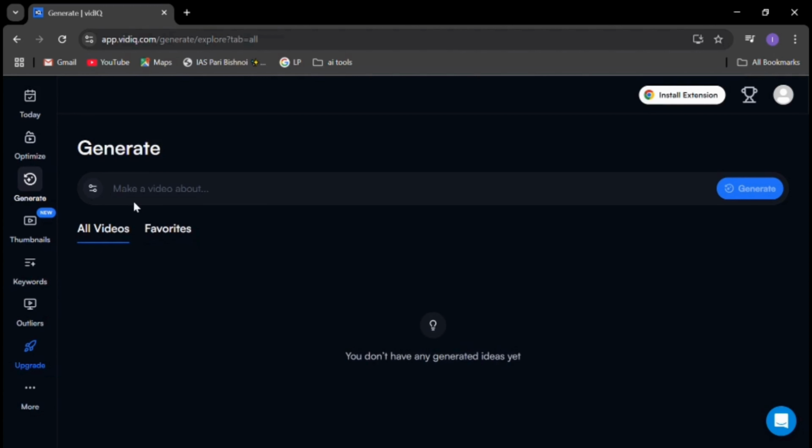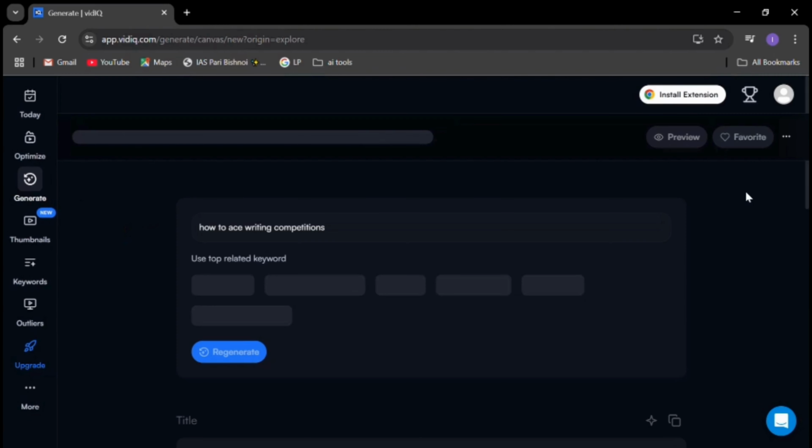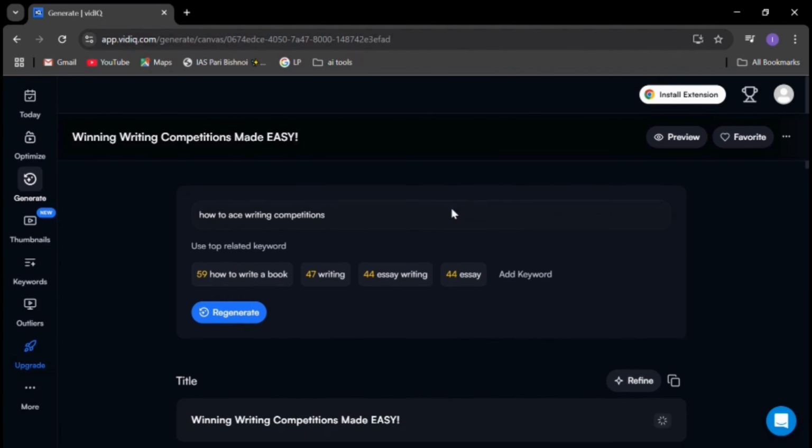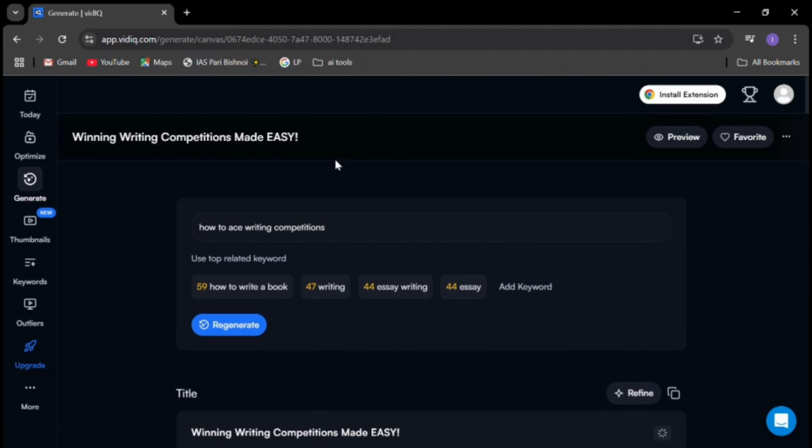Now, as you can see, the dashboard is packed with options like generate a video idea, growth plan progress on the right, keyword search tools, and much more. The full potential of the app unlocks when you connect your socials, but for now, let's just explore one of its standout features. Let's start by generating a video idea. I'll type in how to ace writing competitions, for example, and it takes us to a new tab where we re-enter the prompt and hit generate.